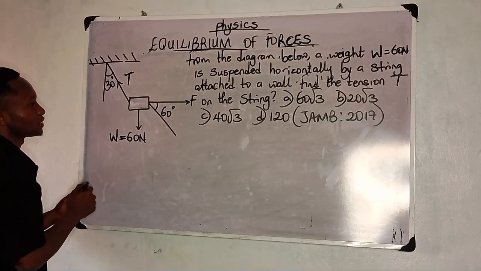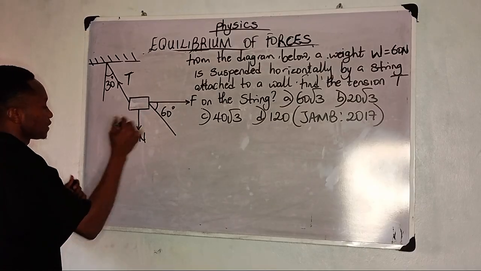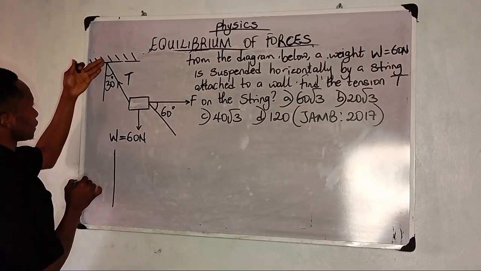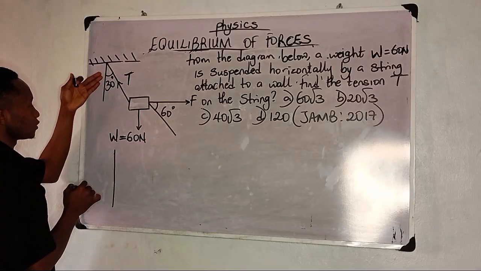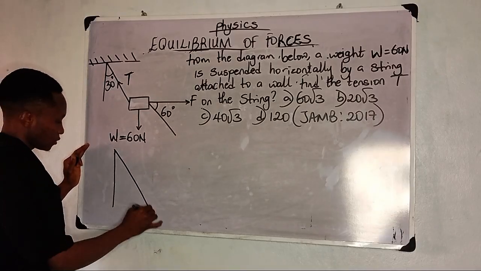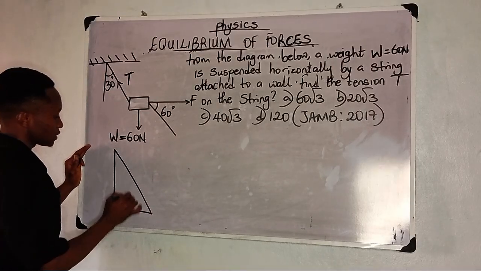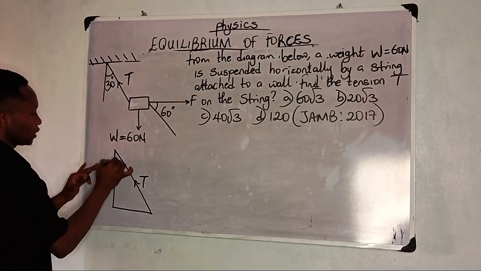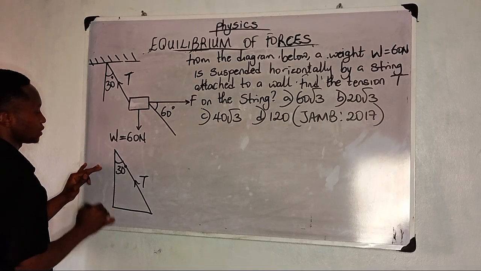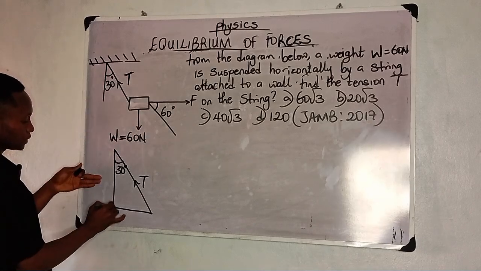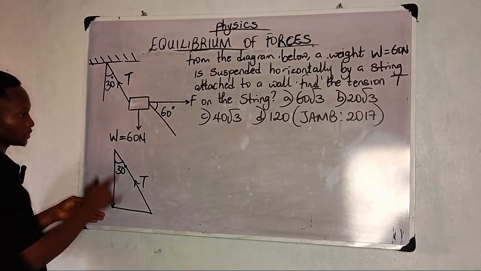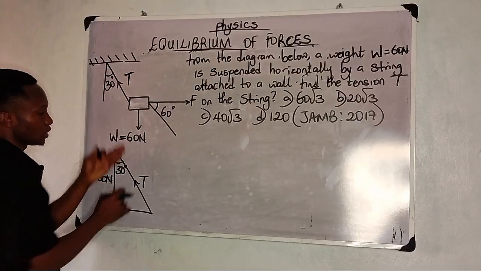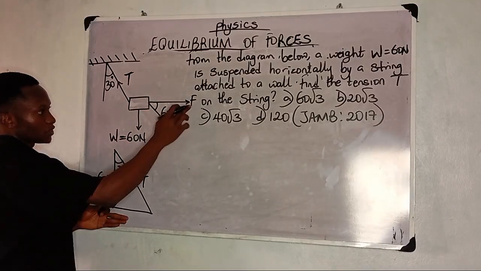Now let's see this. The first thing you need to do is ensure you resolve. Remember the rule. Is it on the vertical or the angle? So I'll just take it down. What I'm asked to find is the T, which is this tension. So here I have 30 degrees. And here, what is acting downwards? Remember, when something is acting downwards, it is the weight. So I'm putting 60 Newton there. And then here, I'll be having this F.